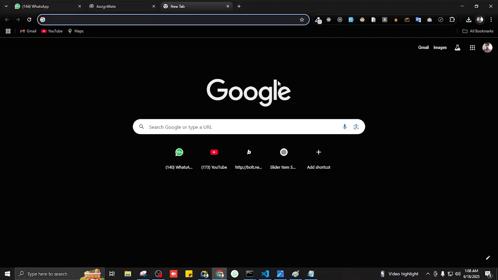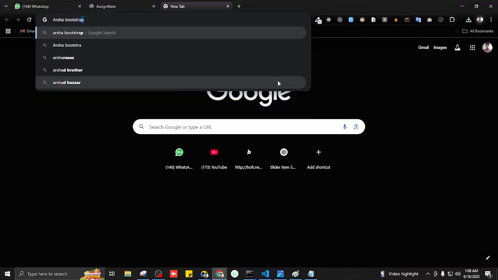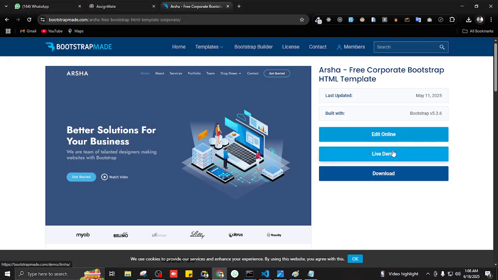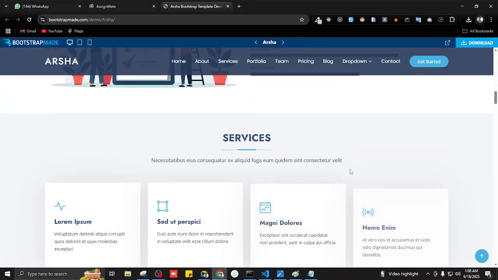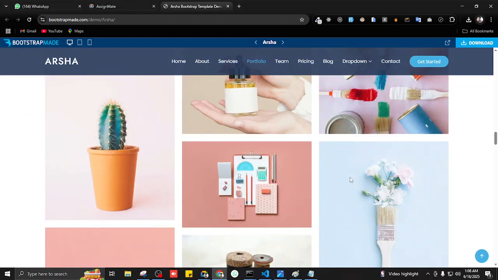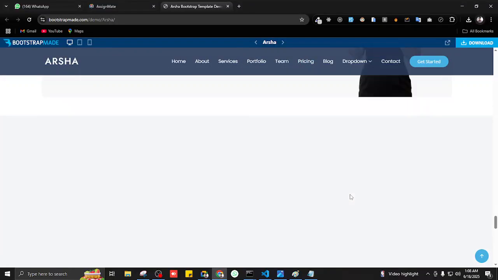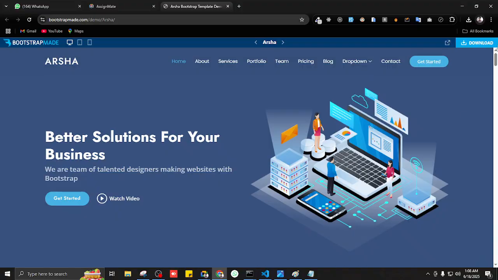Arsha. Basically it's a really big website, but again it's quite easy when it's done with Bootstrap. So I'll write Arsha and Bootstrap, and we have this template, called Arsha live demo. Yeah, this is the website we want to create. It's quite a big website, but it's going to be easy as we're using Bootstrap. It has, I guess, 15 to 20 sections.